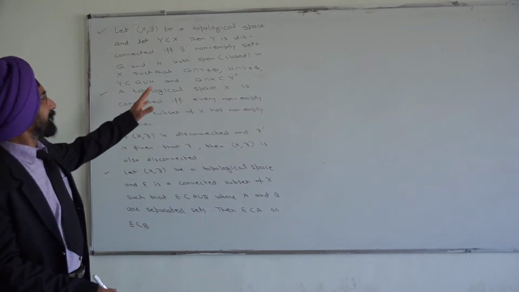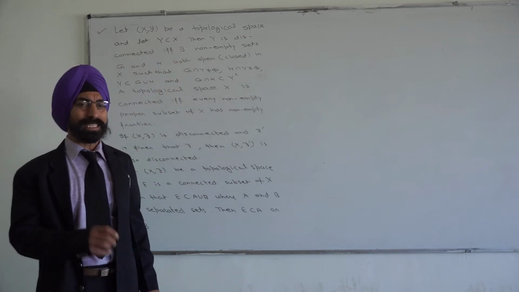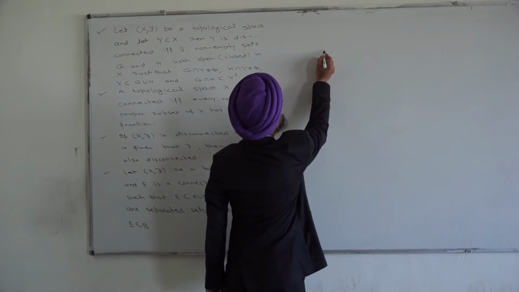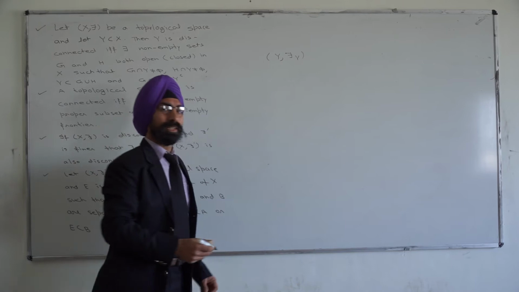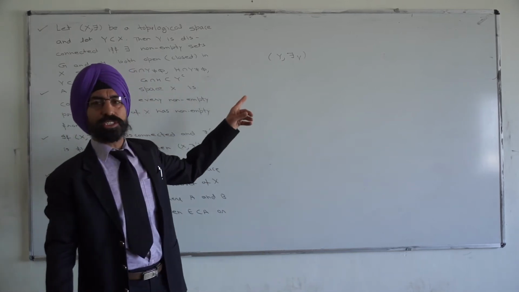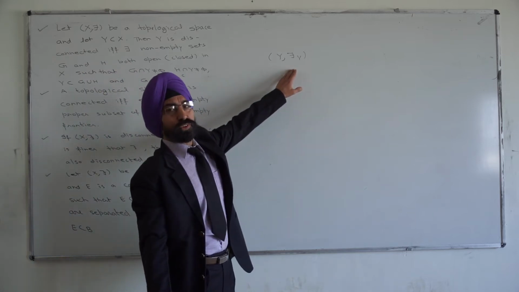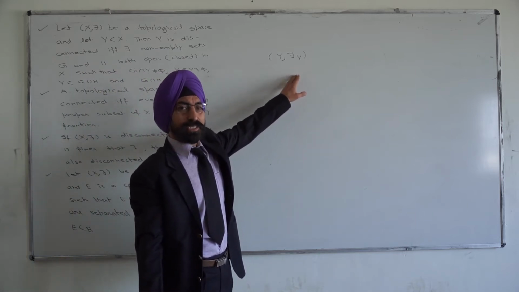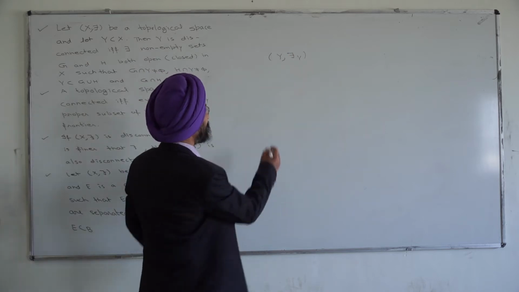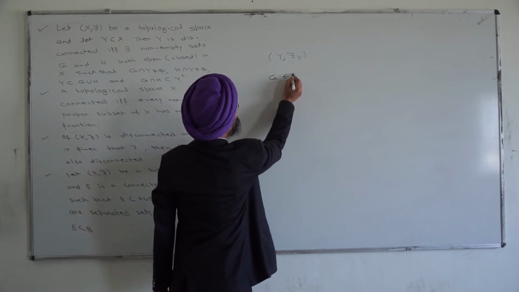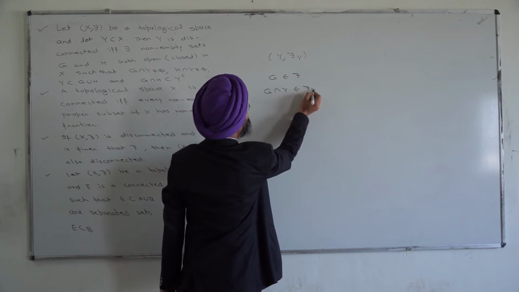Here, what is given to us is that X is a topological space and Y is a subset of X. We consider the relative topology tau_Y. Since it is a relative topology, or subspace topology, all the members of tau_Y are constructed from tau by intersection with Y. Suppose G is an open set in tau, then G intersection Y will be a member of tau_Y.